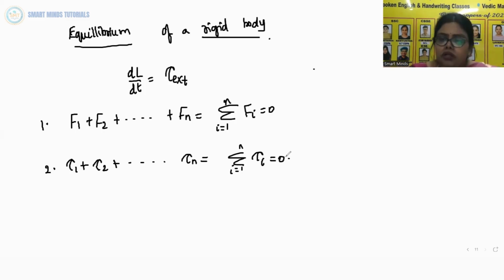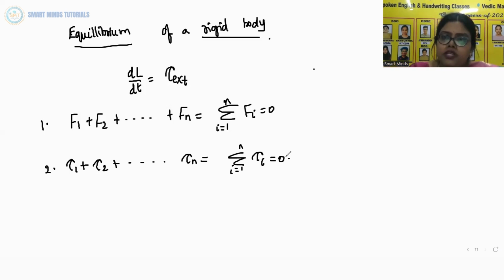So if the total torque on the rigid body is 0, then the total angular momentum of the body does not change with time. So this second equation gives the condition for the rotational equilibrium of the body.